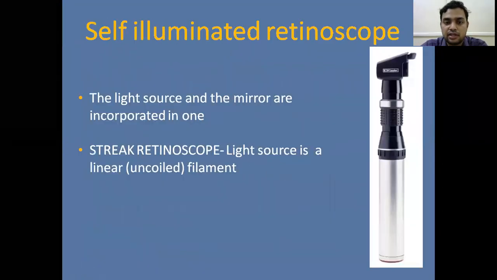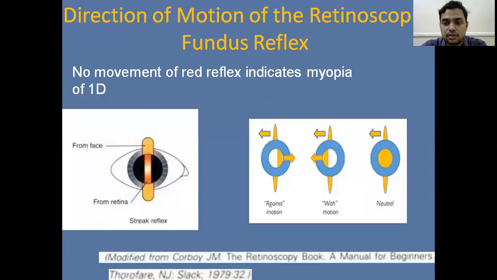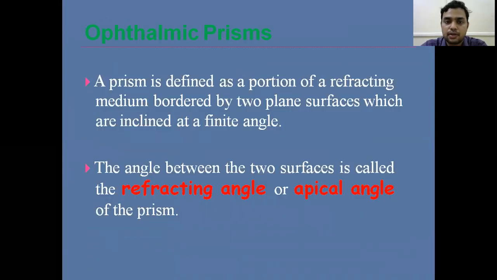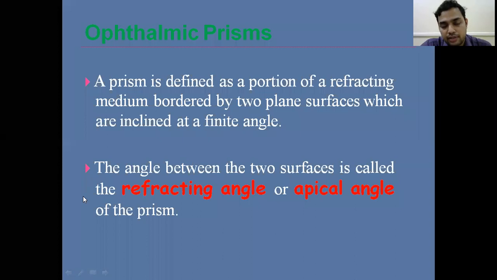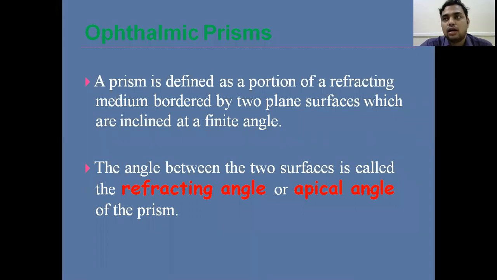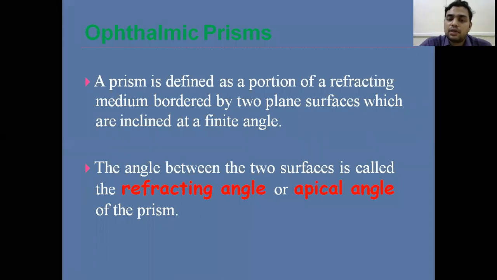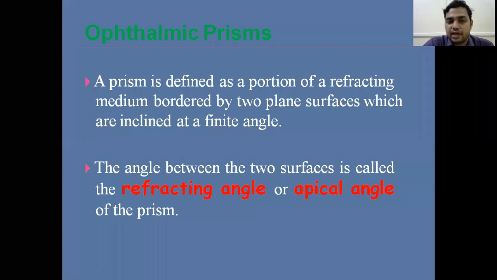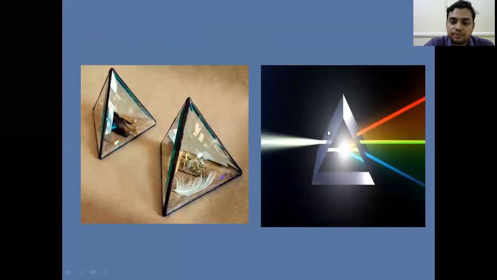So the retinoscopy part I already covered in the last class. Coming to the last topic, that is prisms. I already discussed various lenses, that is convex lenses, concave lenses, cylindrical lenses. Now coming to the last type of lens, that is prisms. Here the prism is defined as a portion of refractive medium bordered by two plane surfaces which are inclined at a finite angle. So this is the prism.